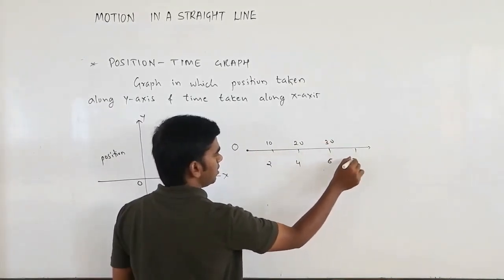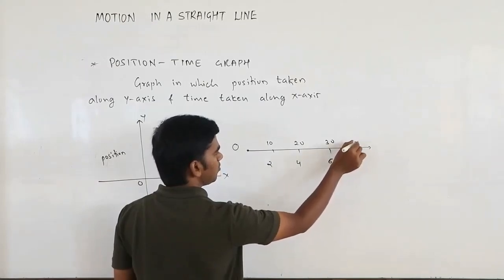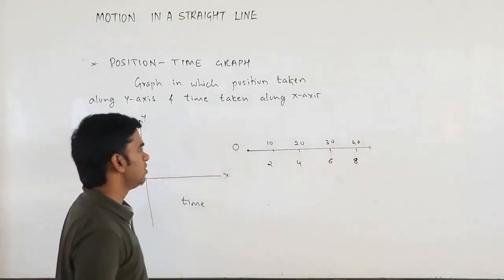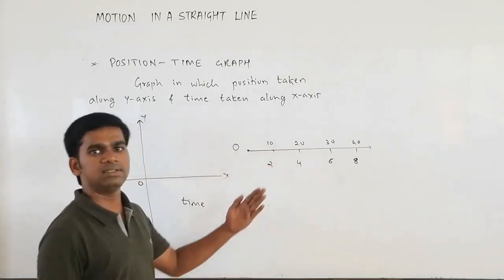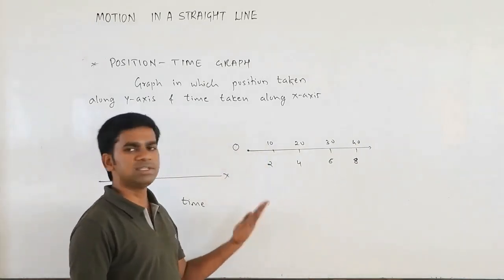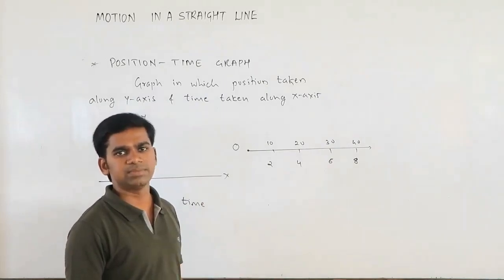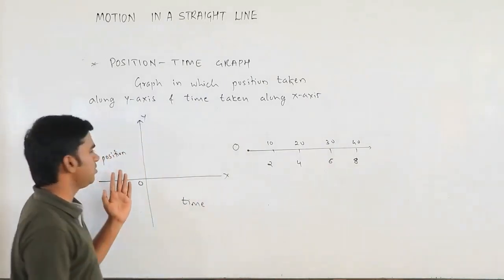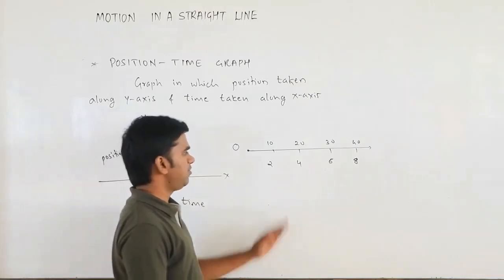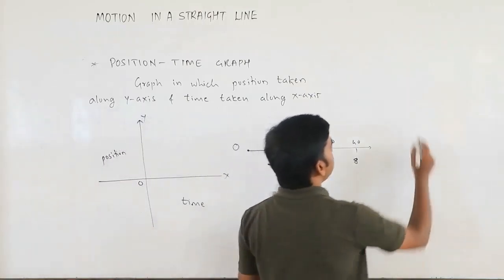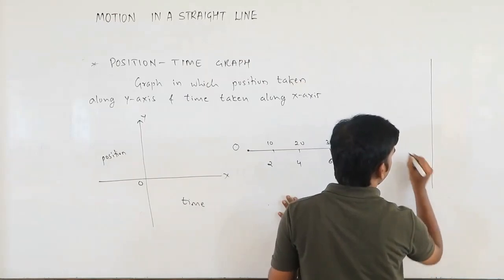After 8 seconds the position is 40 meters. Since it is a straight line motion, distance is equal to displacement, so for position you can always take distance.